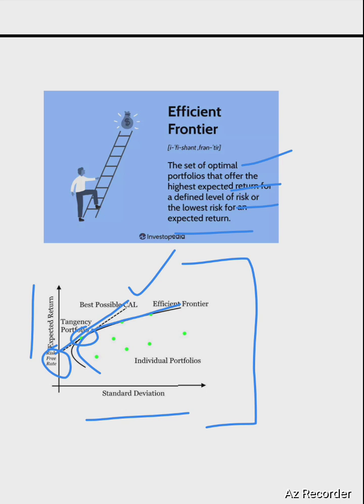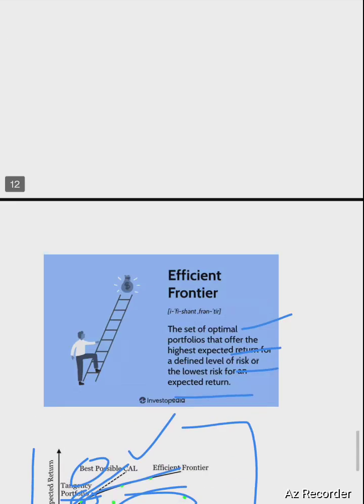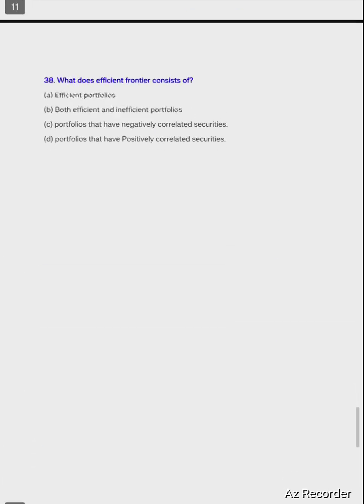So the optimum point will be this point where risk will be minimum and return will be optimum. So in this area there will be more risk, in this area there will be more return. This is how you need to understand. So the answer will be option number A, efficient portfolio. This will be the answer for the given question.